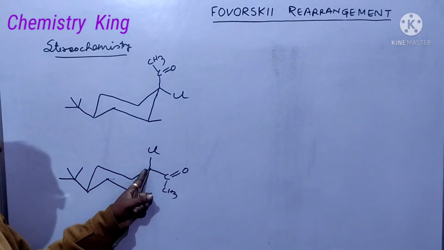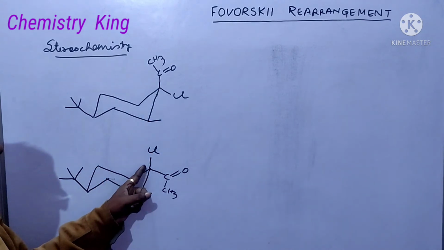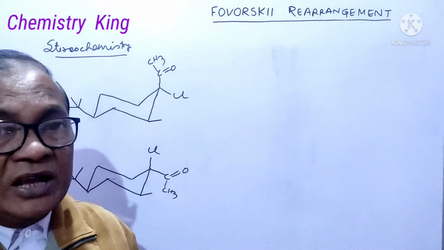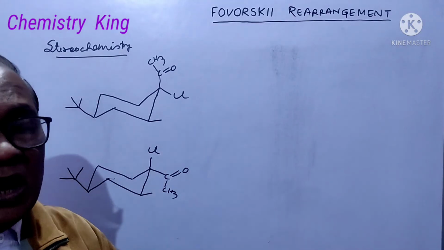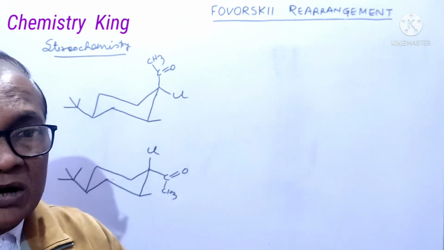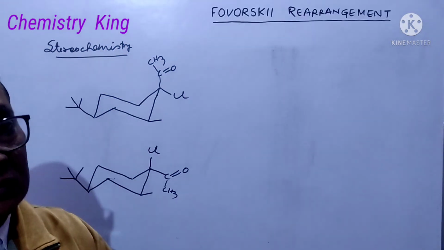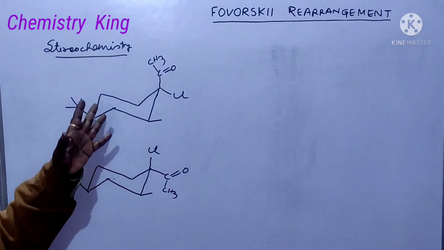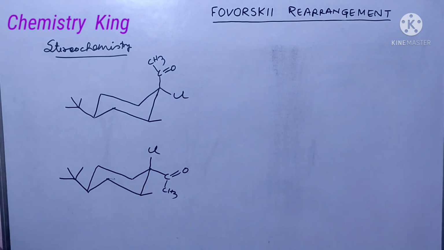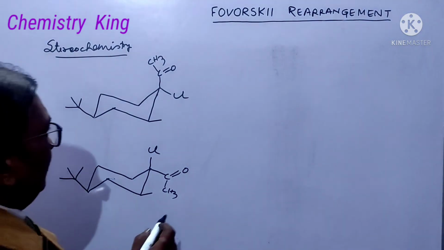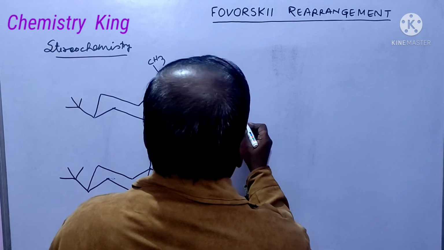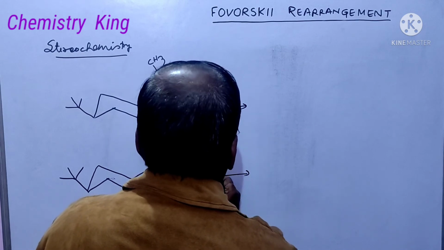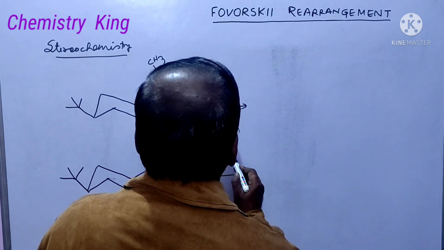Friends, look at this carbon. Configuration of these two carbon. These two are diastereomers. Means these two are stereoisomers, but they are not mirror images to each other. So we call them diastereomers. Okay? When it is allowed to react with base, and this is also allowed to react with base, what will happen? Let us see.